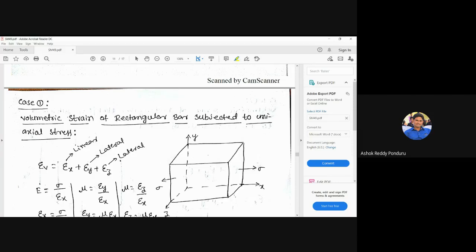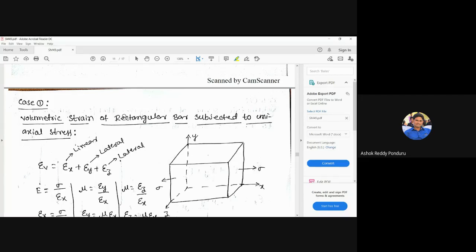Next one. Yes, so this is also very important from the GATE point of view. Volumetric strain. First, let us define volumetric strain. It is the change in volume divided by the original volume.